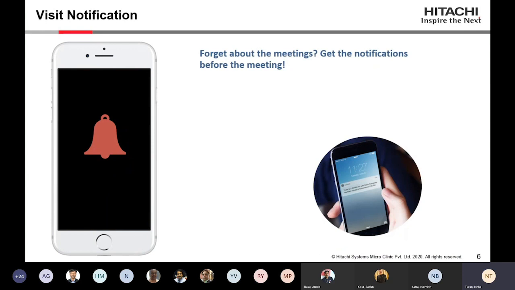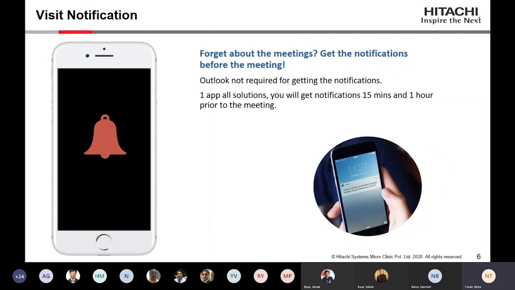So now, visit notification in Outlook also. If you have a meeting, you always want a reminder 15 minutes before the meeting. So here also we have not forgotten about that. We have that feature. You will get a reminder before the meeting, like 30 minutes and 15 minutes. And it will be for every meeting that you get, just like Outlook. So you don't need any Outlook to view that information. You just need to have the eGjo application logged in with your username and password, and that will do all the work for you.